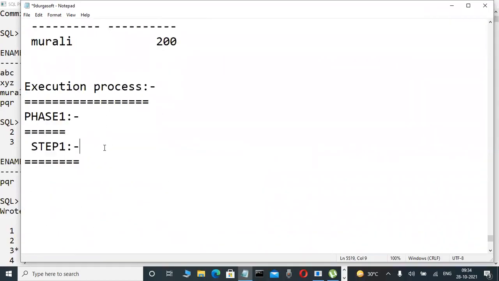Suppose here step 1, what is step 1? It will get a candidate row. Don't write whether it is the first row or the second row. Candidate row is the terminology. Terminology is also most powerful. This is an important concept, that's why I'm not interested in changing the terminology. Get a candidate row. Candidate row means, in this case, the first row.